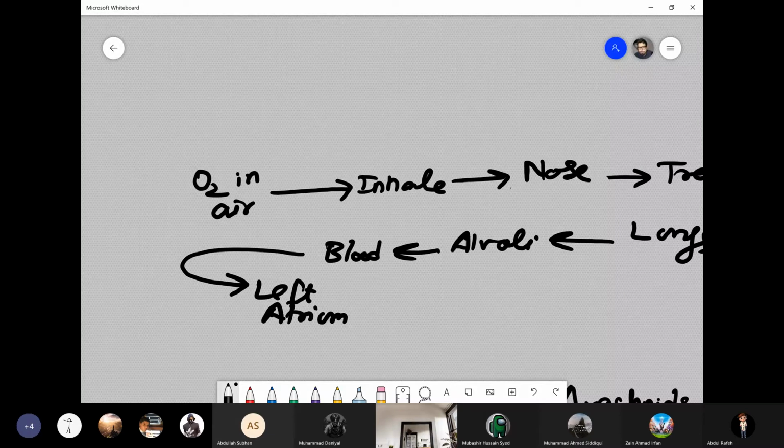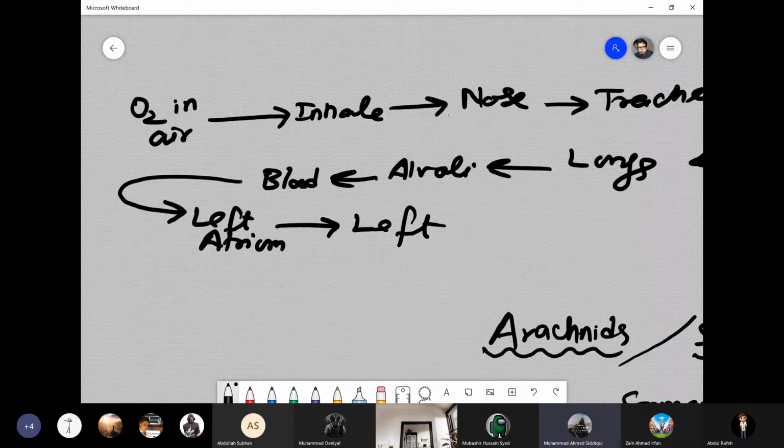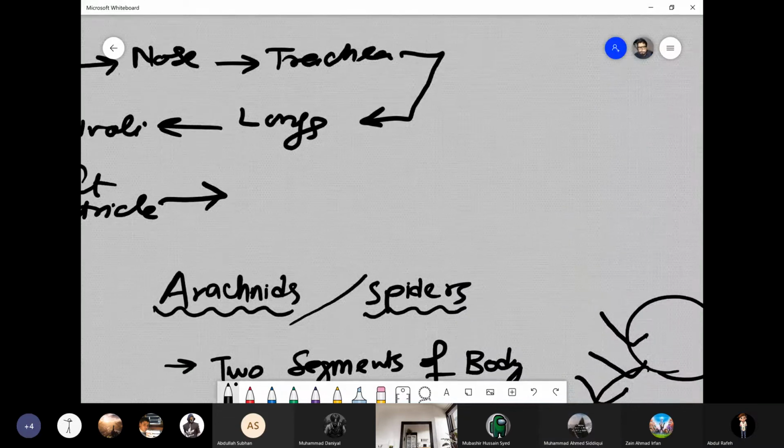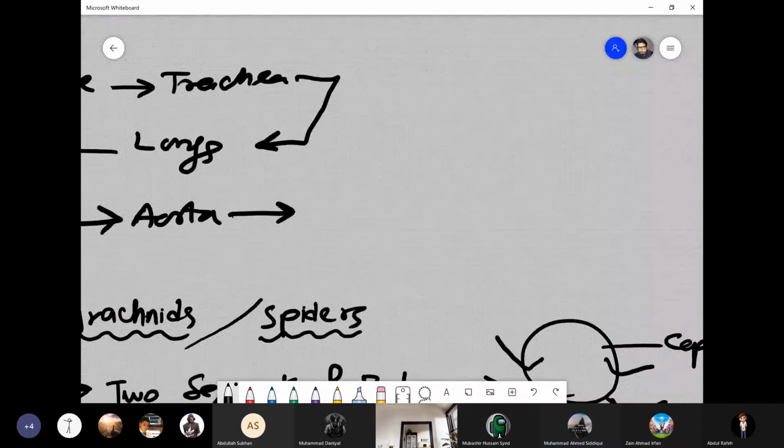Then from the left atrium, it goes to the left ventricle, which pumps the blood all around the body. From the left ventricle, it goes into the aorta, and from the aorta, it goes into the subclavian artery.